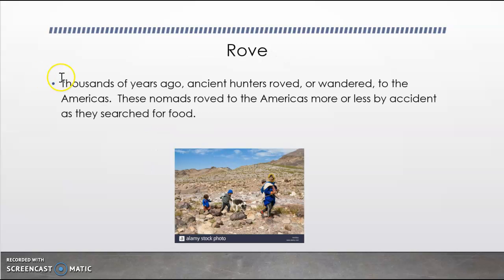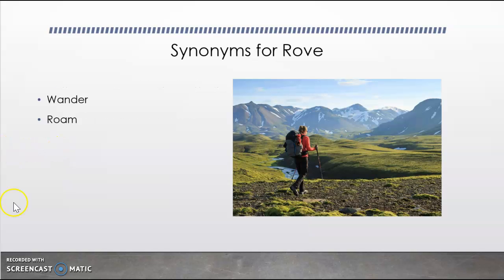We're on day 1, and the first word that we want to look at is the word rove. Take a look at the picture here. So thousands of years ago, ancient hunters roved or wandered to the Americas. These nomads roved to the Americas more or less by accident as they searched for food. So what does that word rove mean? Well, synonyms for rove are going to be wander or roam.